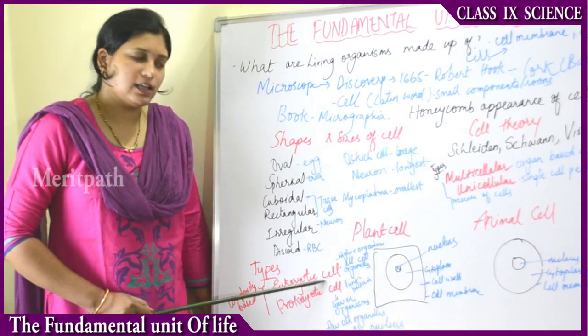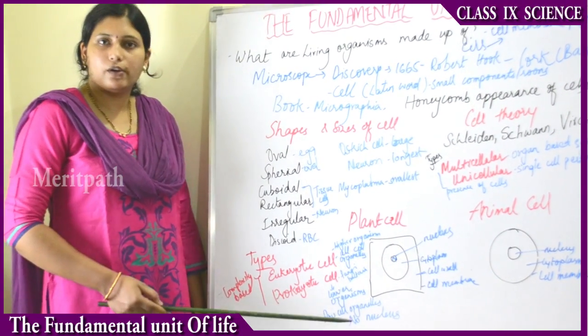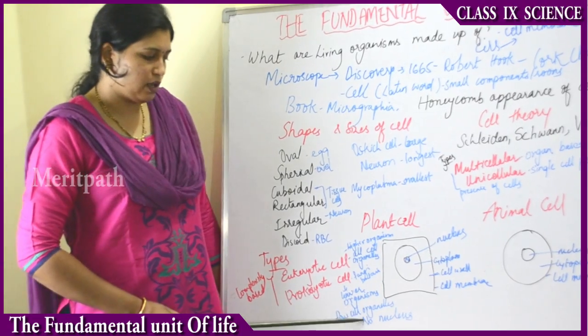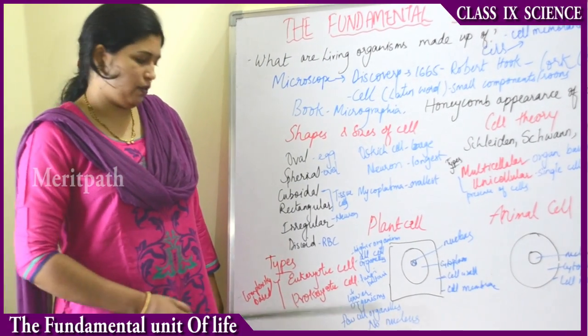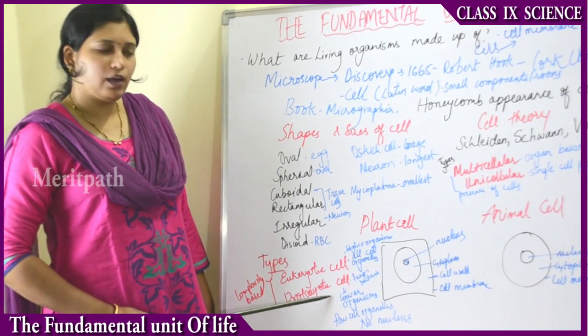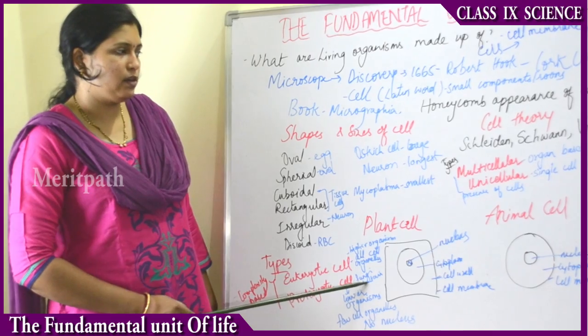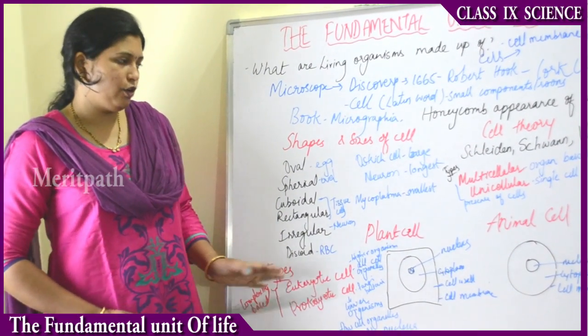Eukaryotic cells have all the cell organelles, whereas prokaryotic cells lack cell organelles, or they have only a few cell organelles. Prokaryotic cells do not have a nucleus, whereas eukaryotic cells have a nucleus. The examples of prokaryotic cells are bacteria. This is depending on the complexity; cells are of two types.